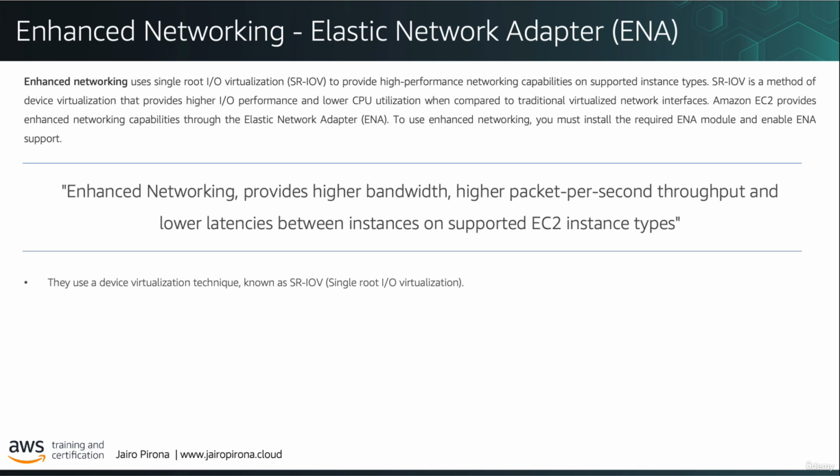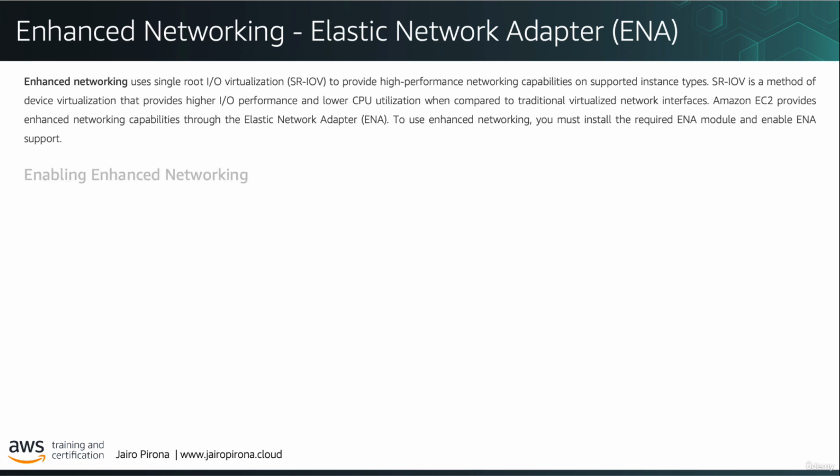Now, it is important to note that no additional charges are incurred for the use of enhanced networking, and that all current generation instances, with the exception of T2 instances, support this functionality. There are two main methods to enable enhanced networking. The first is through the use of the Elastic Network Adapter, or ENA, which supports network speeds up to 100 Gbps on supported instance types.